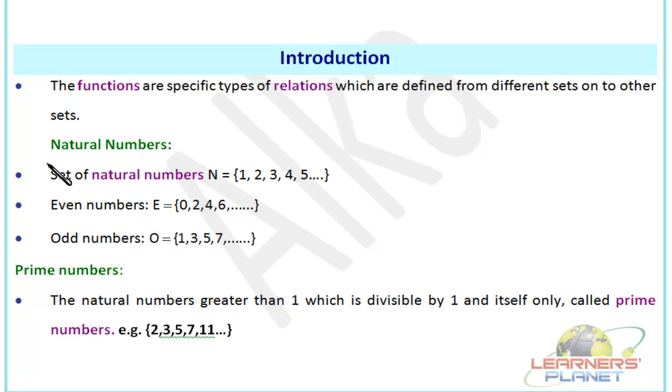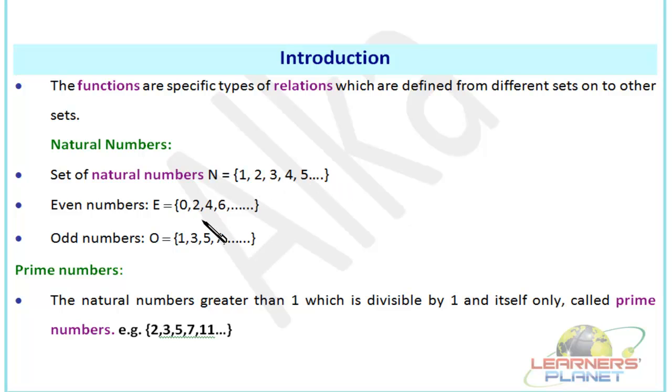First of all, we take natural numbers. You might know about natural numbers, the numbers that occur in nature, right? The whole numbers except zero, right? The full numbers, you can say, no fractions, no decimals. The set of natural numbers is 1, 2, 3, 4, 5, and you go on till infinity, right?